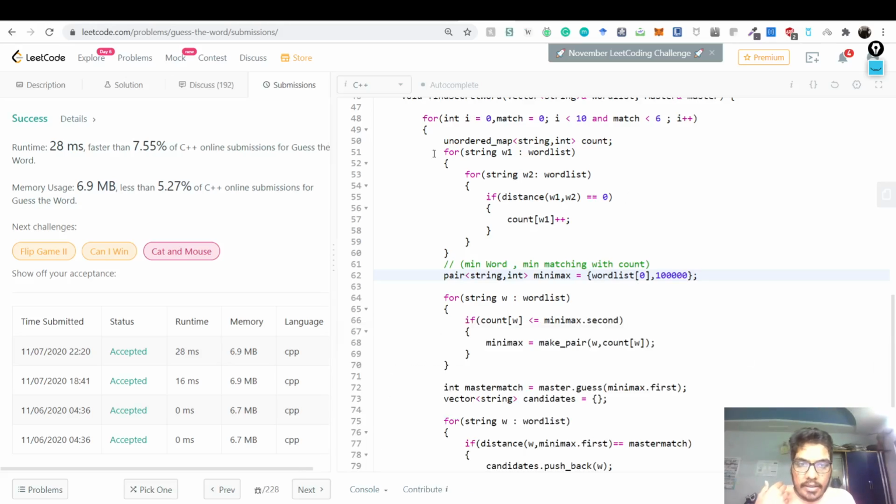You could have a much easier strategy here. This is not the most efficient strategy. This is O of n square. You could have an O of n strategy. You could even have an O of 1 strategy in which you don't do anything. You just go to that list and randomly guess.